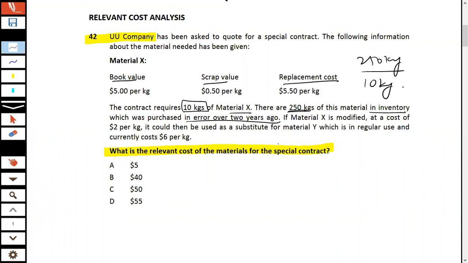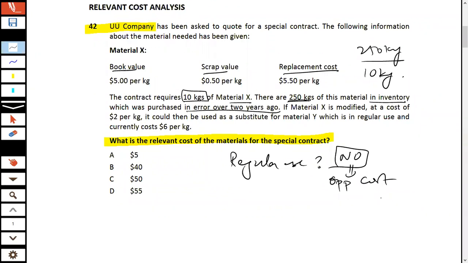Now, the first and foremost thing is that you need to ask yourself: is it a regular use material? The answer is no. If the answer is no, the relevant cost is going to be the opportunity cost, which is the higher of the scrap value and the alternate use. What is your scrap value? The scrap value is 0.5.